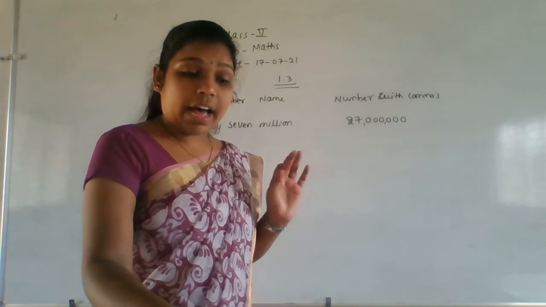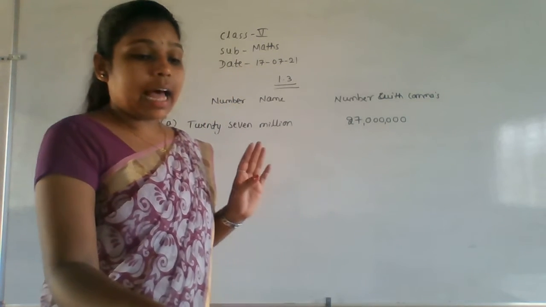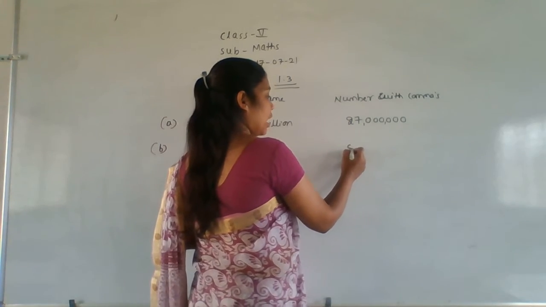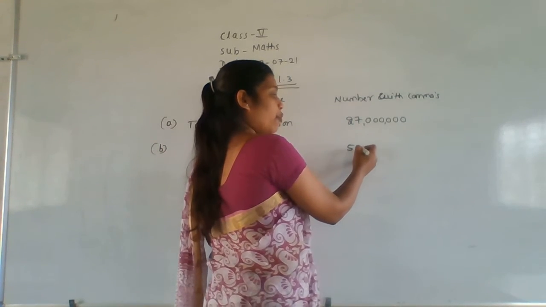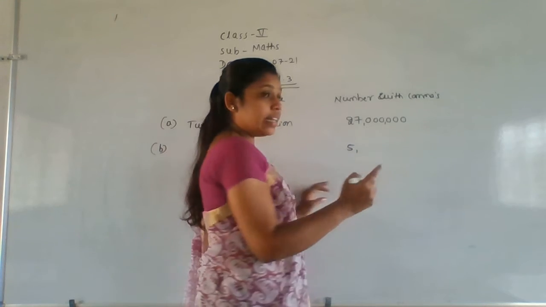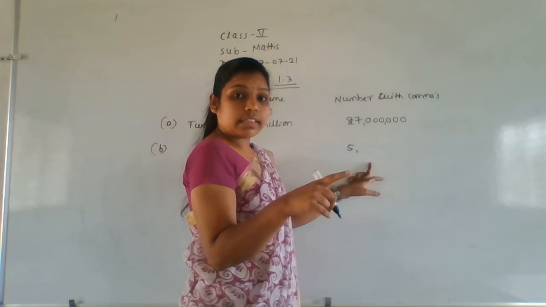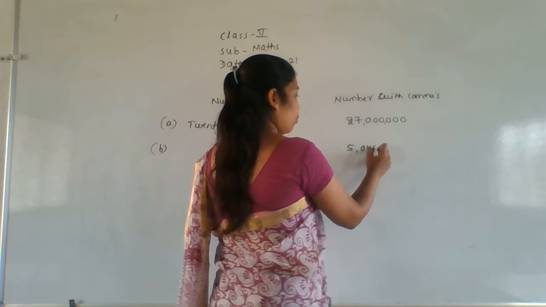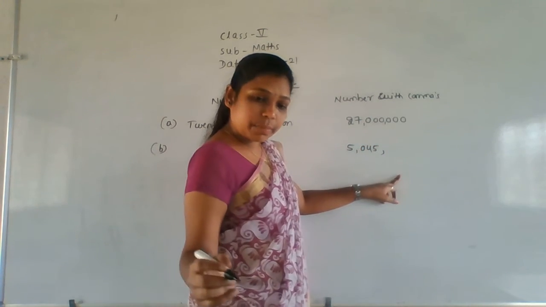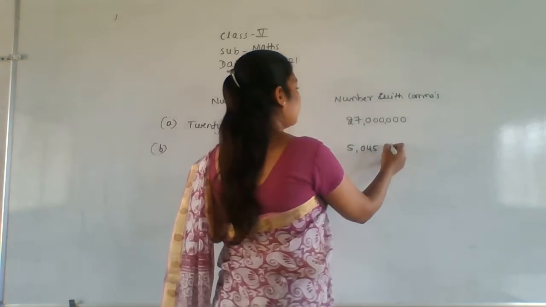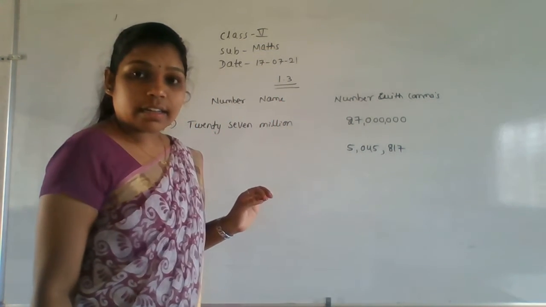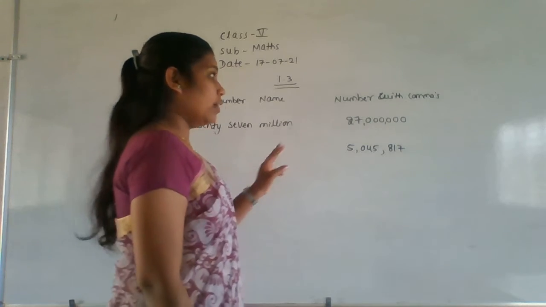5,045,817. 5,000,000, okay, and 45,000. For 45,000, if there is 100,000 place there will be the zero value, right? So here 0. 45,000. Next will be the 817. Understanding? Understanding, right?